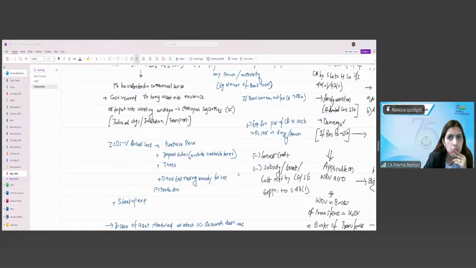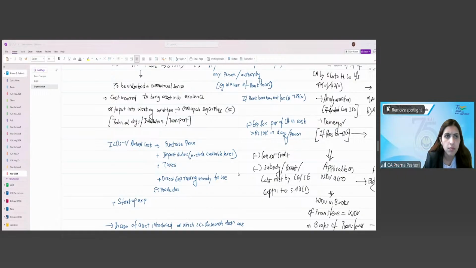If the sale consideration is greater than the written down value, here we will have two cases. If the sale consideration is at most up to the actual cost, then the difference amount will be deemed income under section 41(2) as balancing charge. If the sale consideration is greater than the actual cost, then up to the actual cost it will be deemed income under section 41(2), and above that it will be capital gain under section 50A.